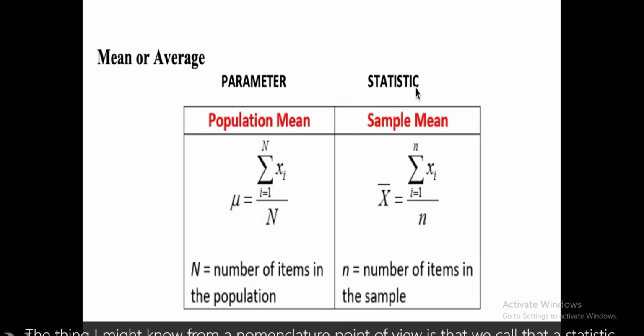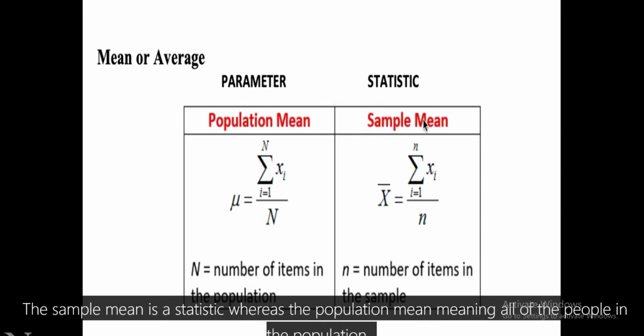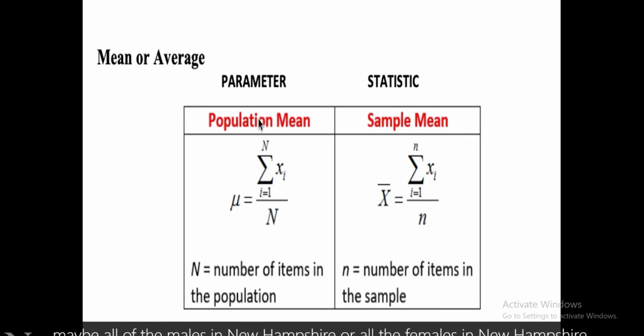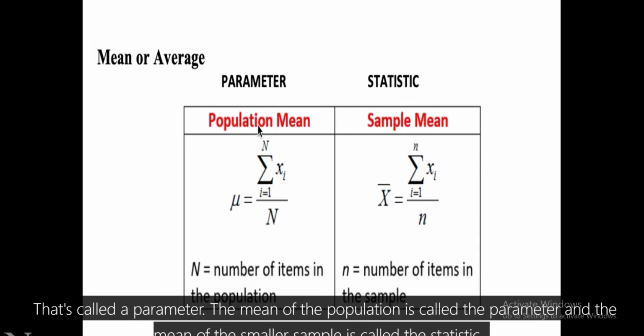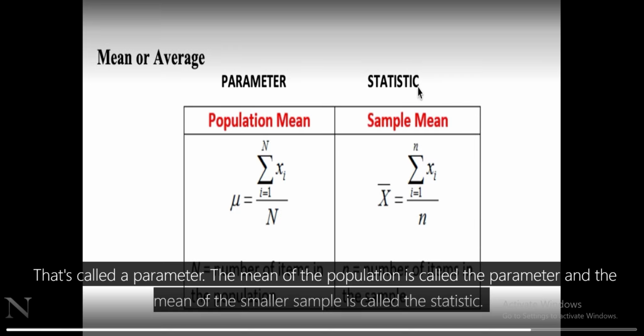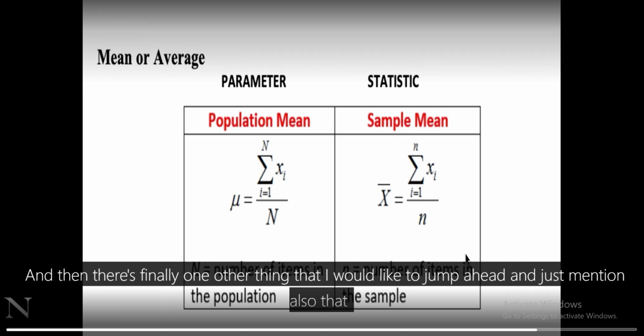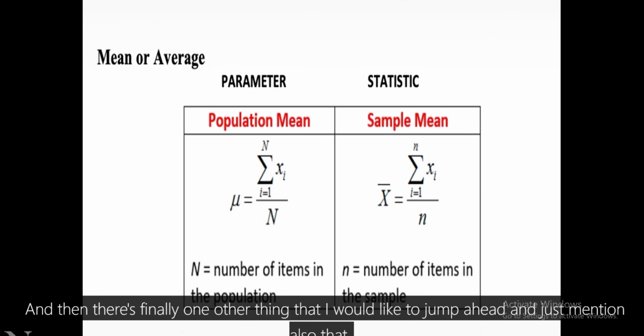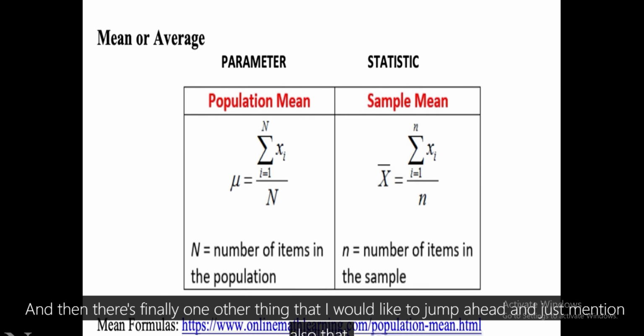The thing I might know from a nomenclature point of view is that we call that a statistic. The sample mean is a statistic. Whereas the population mean, meaning all of the people in the population, maybe all of the males in New Hampshire or all the females in New Hampshire, that's called a parameter. The mean of the population is called the parameter, and the mean of the smaller sample is called the statistic.